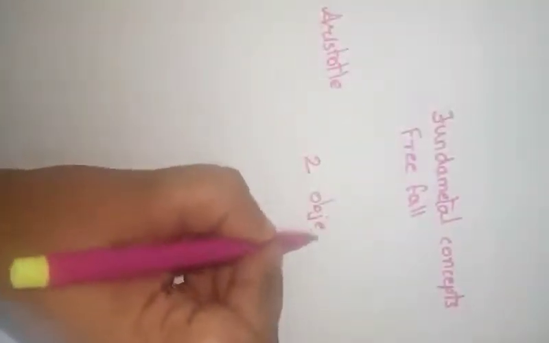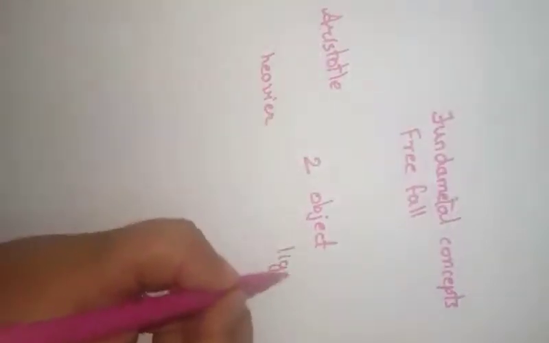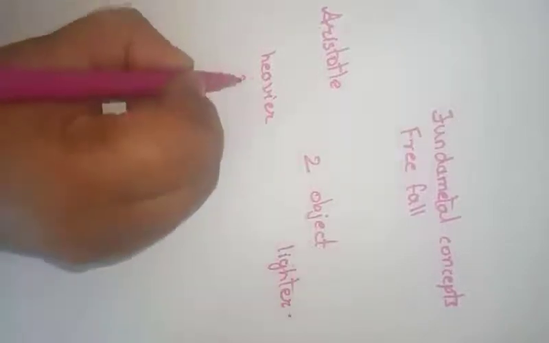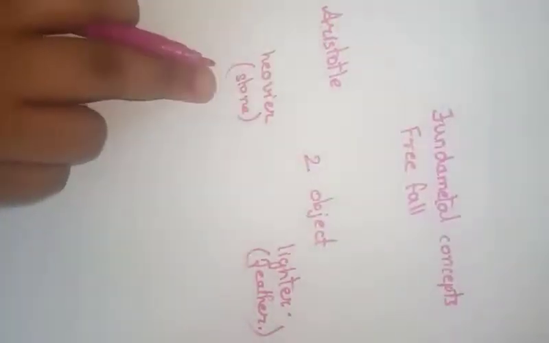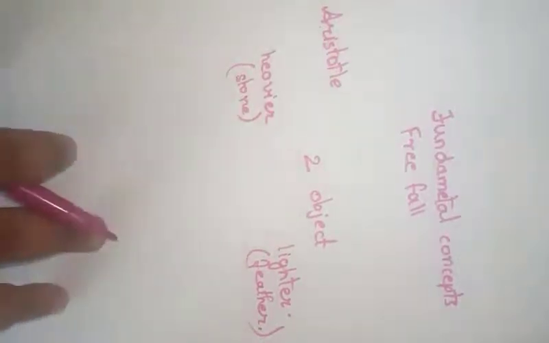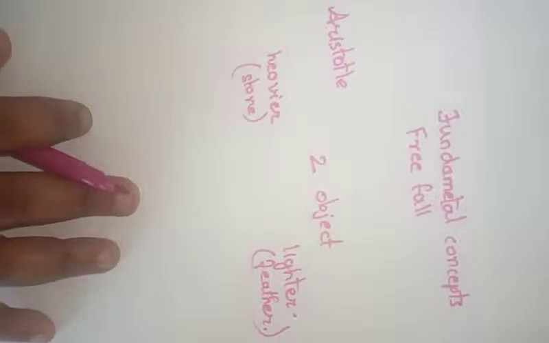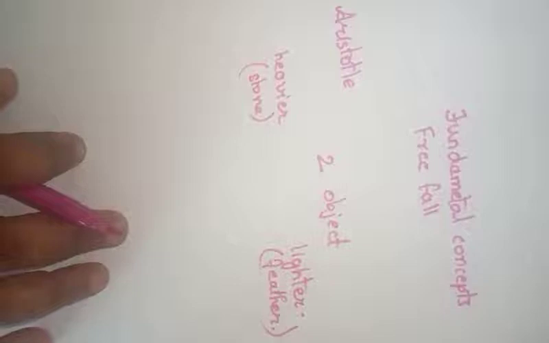So he had two objects. One was heavier and one was lighter. Suppose a stone and a feather. So this is a heavier object and this is a lighter object. To prove that what he said is correct, he conducted an experiment. In that, he held them in each hand and dropped them at a time. He observed the metal coin strike the earth fast and the feather was slow to reach the earth.